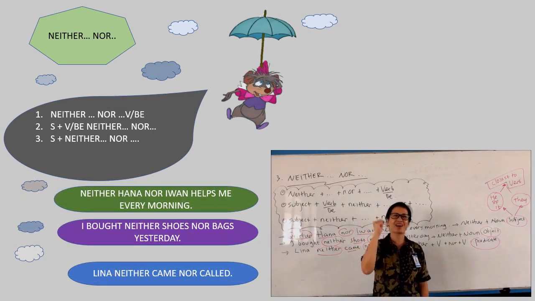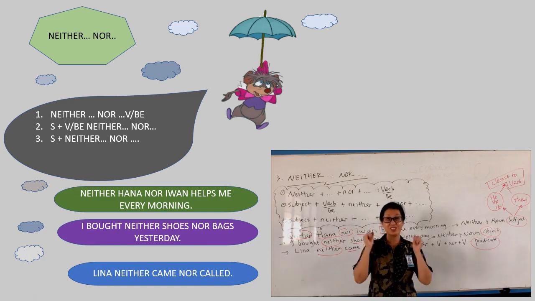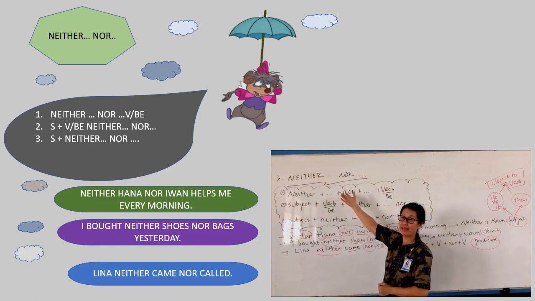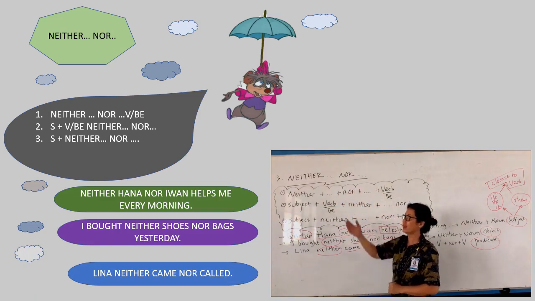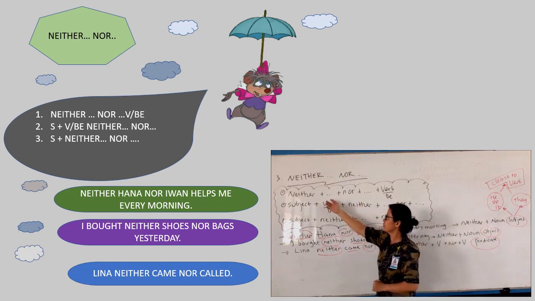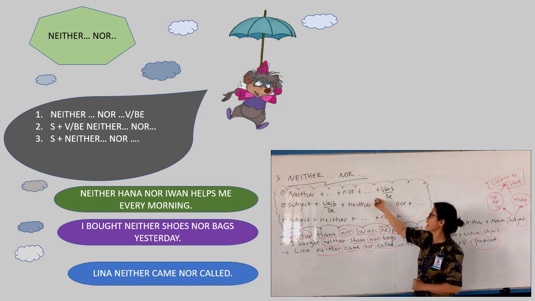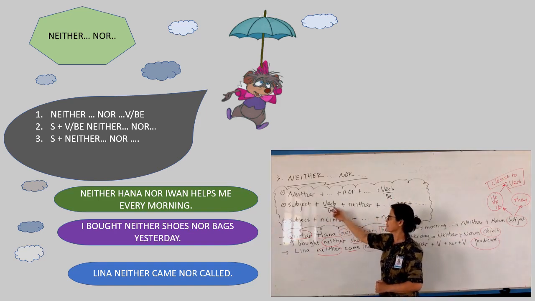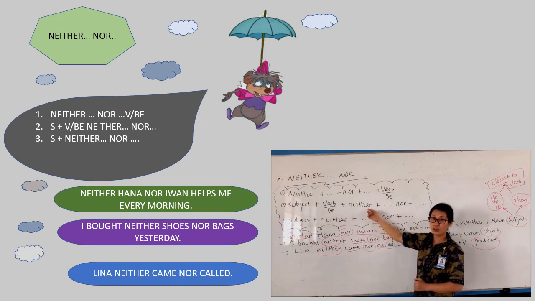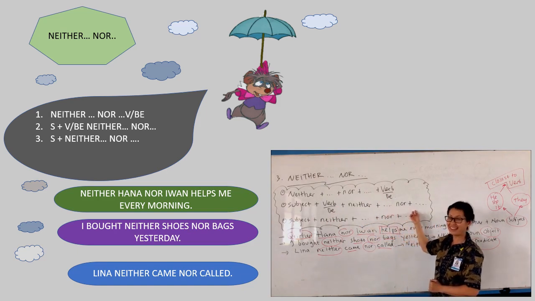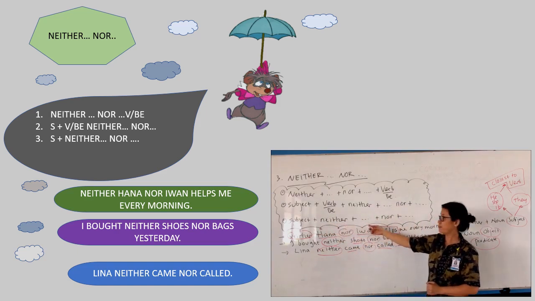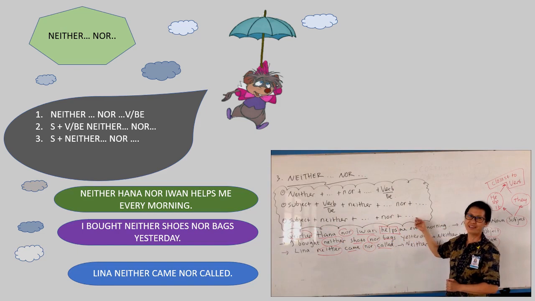Are you still semangat? Of course, because I am still semangat. Okay? Now let's come to the third. Here we have neither blank blank nor blank blank. And here is the pattern. Neither blank blank nor blank blank plus verb or be. And then the second, subject, verb be, we put neither blank blank nor blank blank. And the third, we can say subject, neither blank blank nor blank blank.